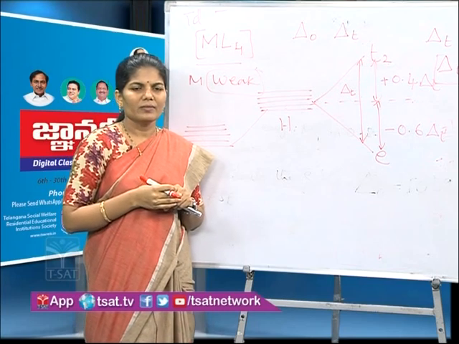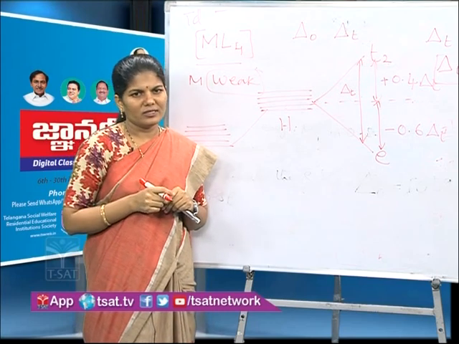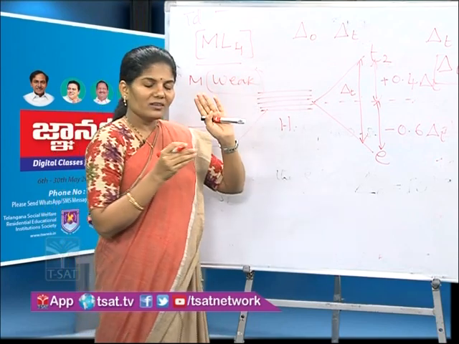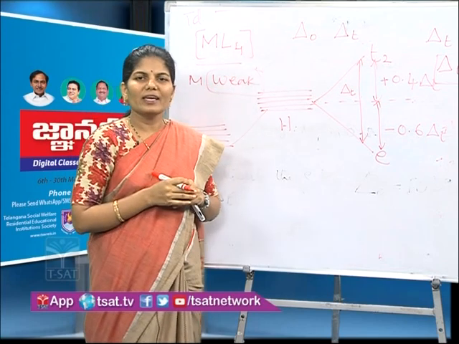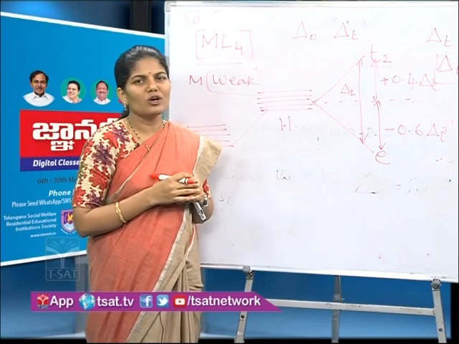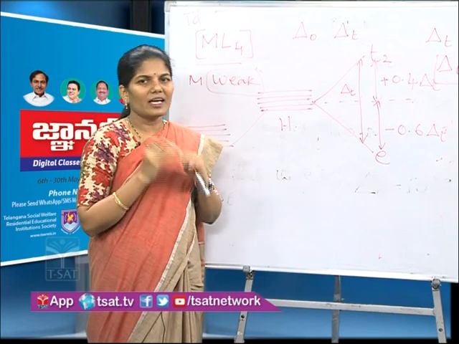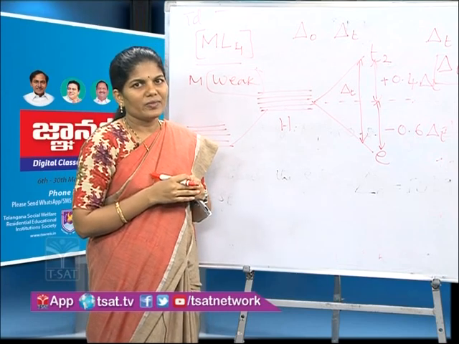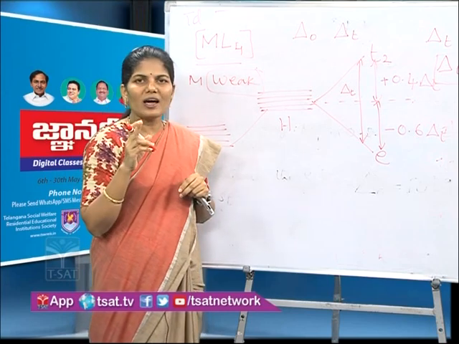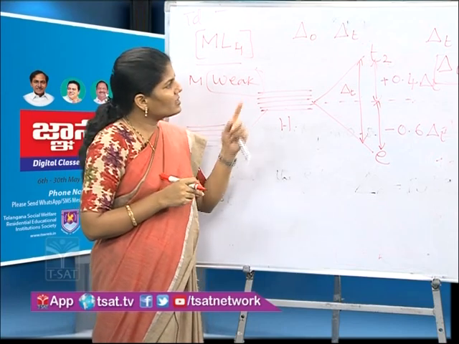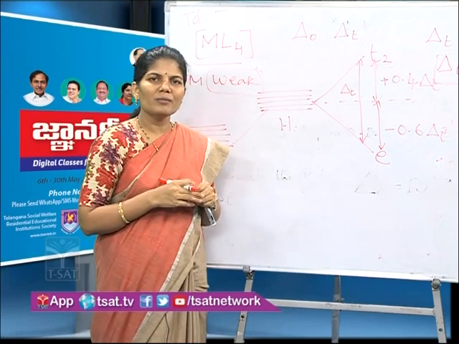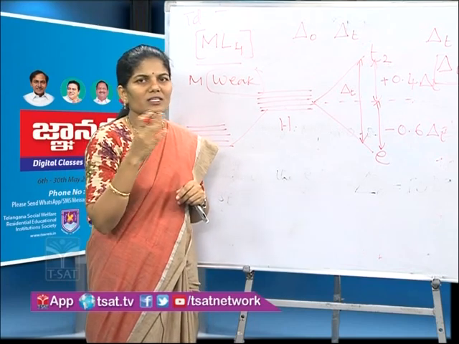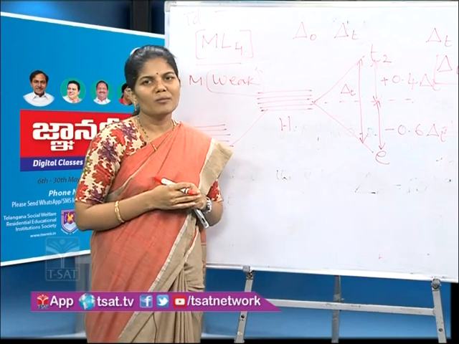Why? Because there are two reasons. The first reason is to compare the number of ligands in octahedral and tetrahedral geometry. In octahedral there are 6 ligands, whereas in tetrahedral there are only 4 ligands. In octahedral geometry repulsions are from 6 ligands, whereas in tetrahedral geometry repulsions are from 4 ligands only. So repulsions from 6 ligands automatically means the energy difference will be more.